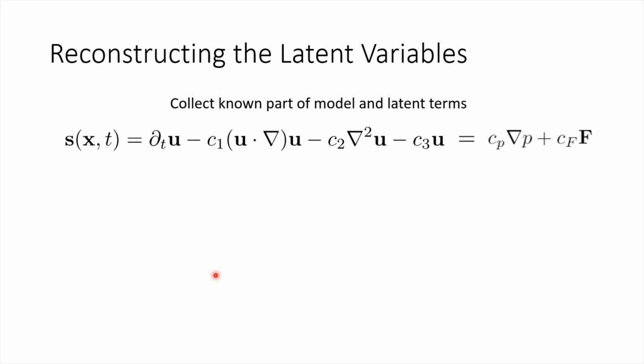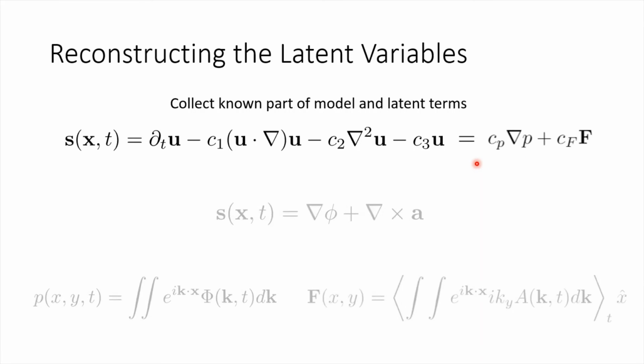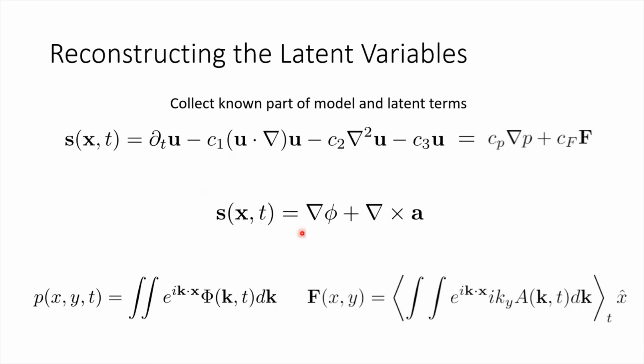Yet another point of validation for our candidate model is that we can reconstruct the latent variables for our system. First, we collect the known parts of the model and set them equal to a function S. This function is also equal to the sum of the unknown latent parts. Next, we perform a Helmholtz decomposition on S, take a Fourier transform of that decomposition, and solve for the pressure and forcing by inverse Fourier transform of phi and A.